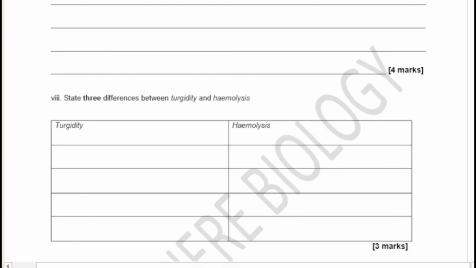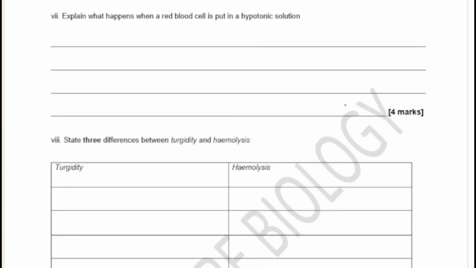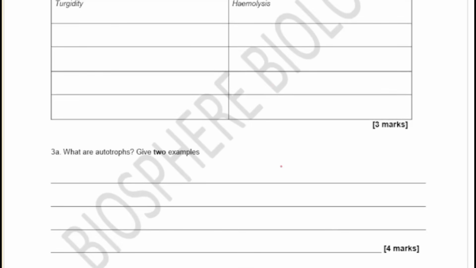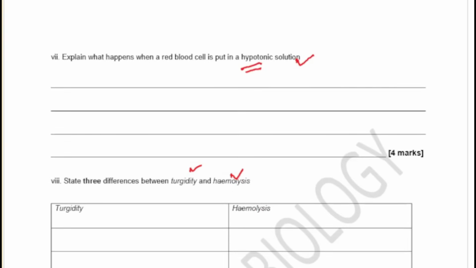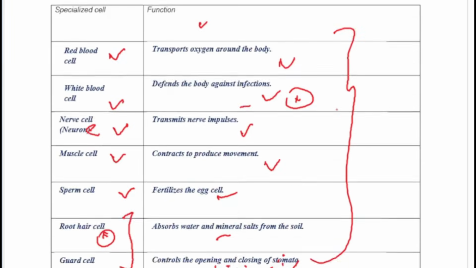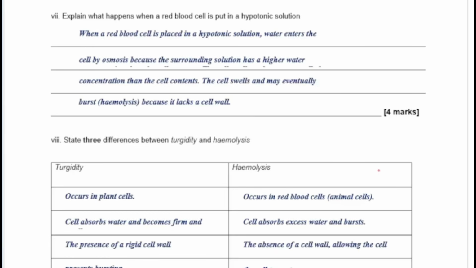Now the next question says, explain what happens when a red blood cell is put in a hypotonic solution. And the next one here says, state 3 differences between turgidity and hemolysis. These are terms you should know as a learner preparing for your NECO examination. The next one says, what are autotrophs, and give us 2 examples of autotrophs. So let's quickly see the answers very quickly.